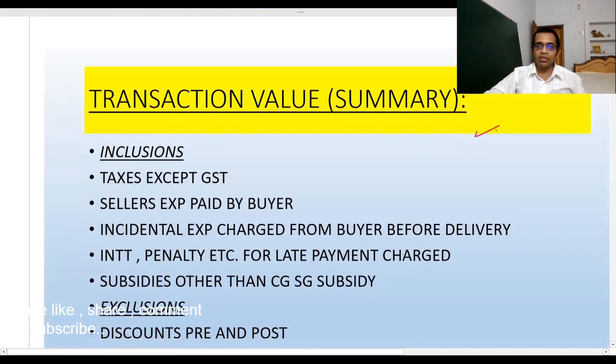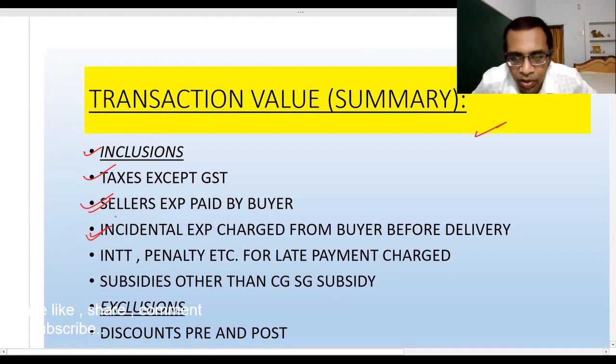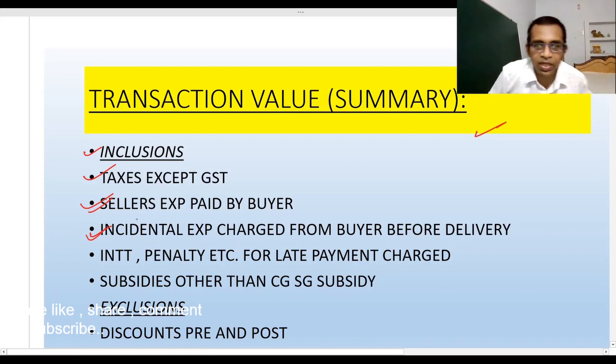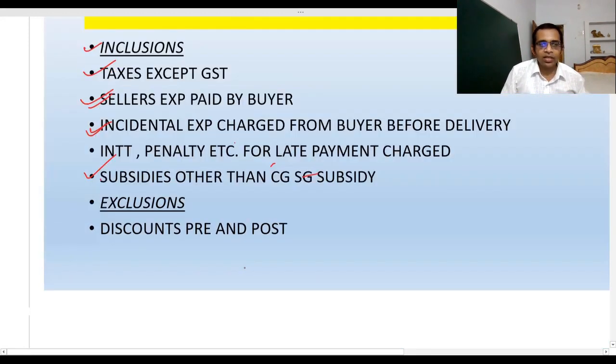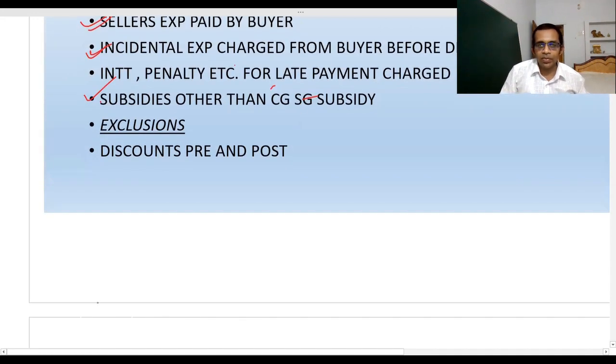Here is the transaction value summary. What things are included? Inclusions are taxes, sellers' expenses paid by the buyer, incidental expenses charged from the buyer before the delivery, interest payable, interest and penalty, etc. for late payment charge, and subsidies other than the subsidy by the central government and state government. Now, exclusions are discounts, whether pre and post.